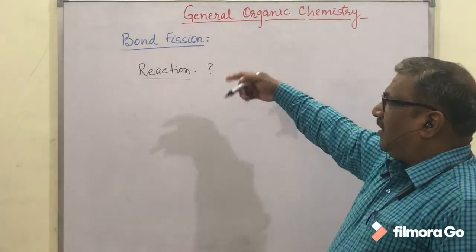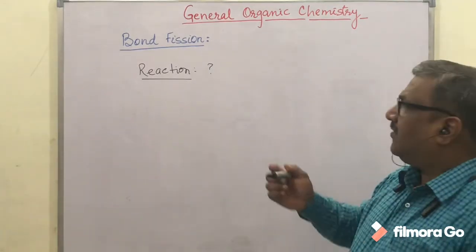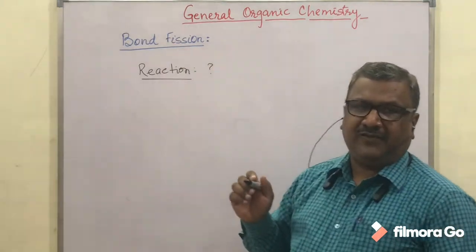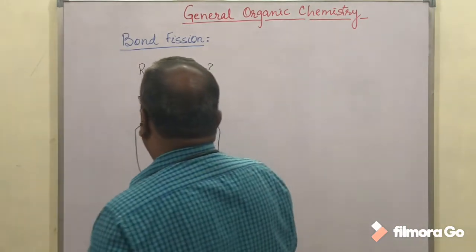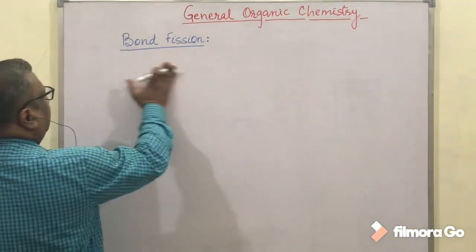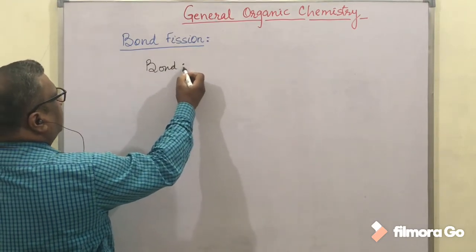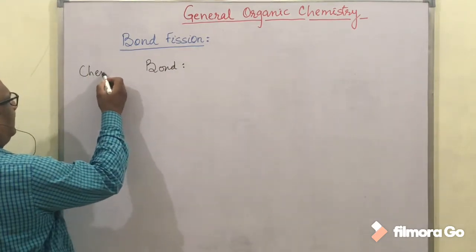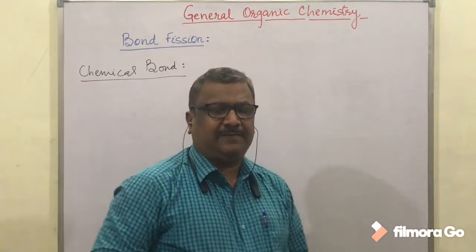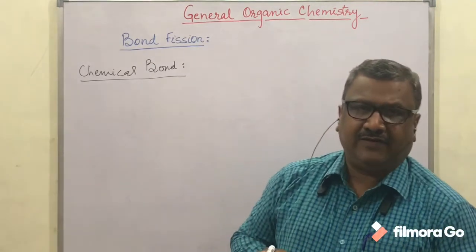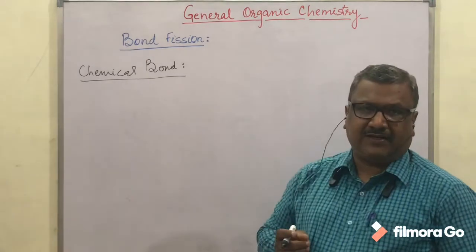Out of these two steps, the first step is breaking of bonds, which we call bond fission. Fission means breaking of bonds. Now, what is a chemical bond? A chemical bond is a force of attraction between the atoms which are bonded together.